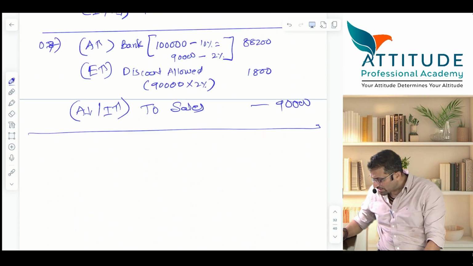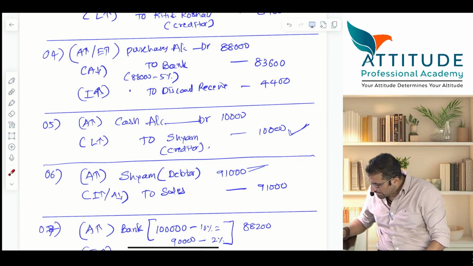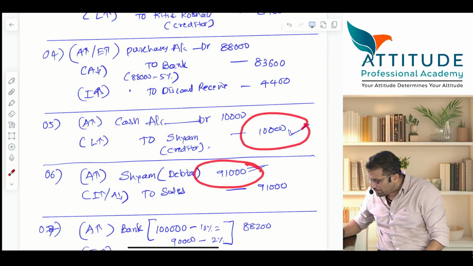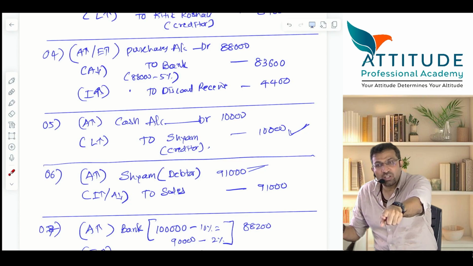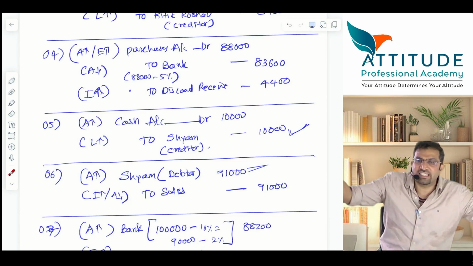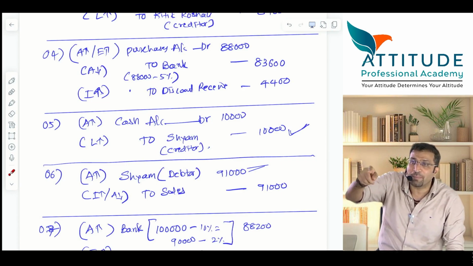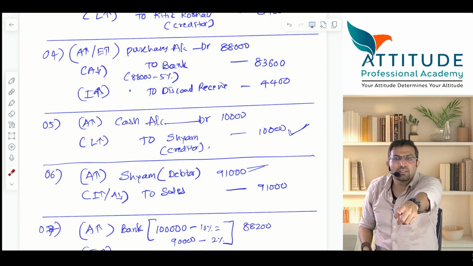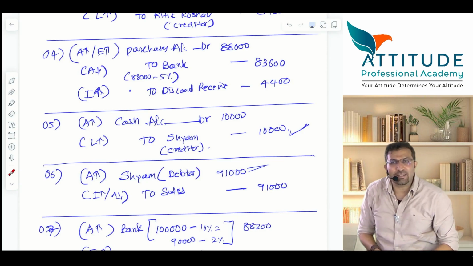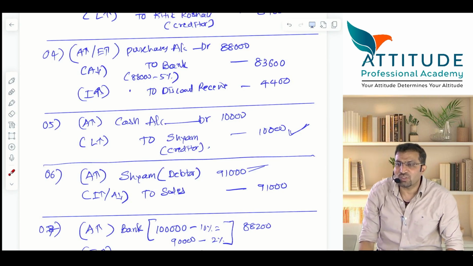I have done this, boss. Shyam, look here, come. 91,000 receivable, already received from Shyam is 10,000. So total receivable is how much? Not 91, 81. Out of 81, because he has gone insolvent, he is able to pay you only 80 paisa in a rupee. 80 paisa in a rupee means 80 paisa divided by 100 paisa. 1 rupee is 100 paisa. So percentage is 80%. 0.8 is 80%. So 80% of 81,000. 81,000 into 80%.